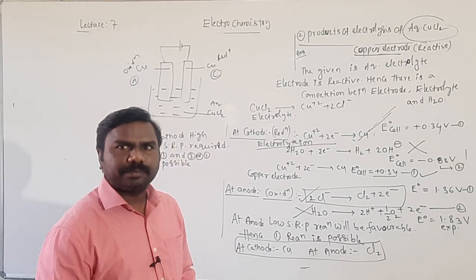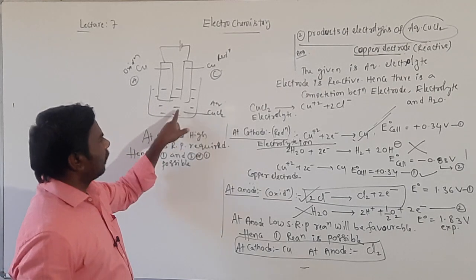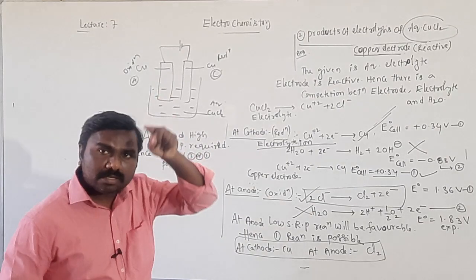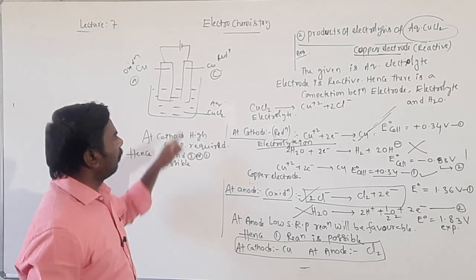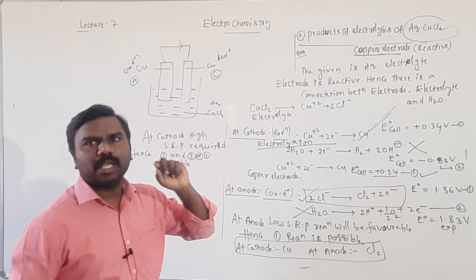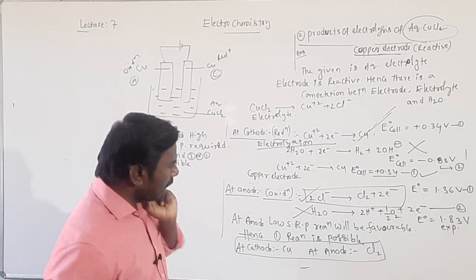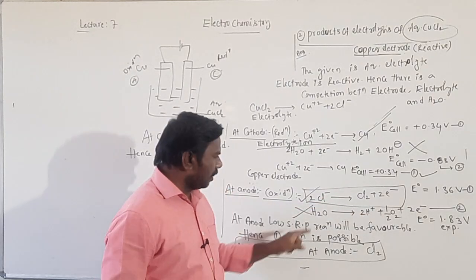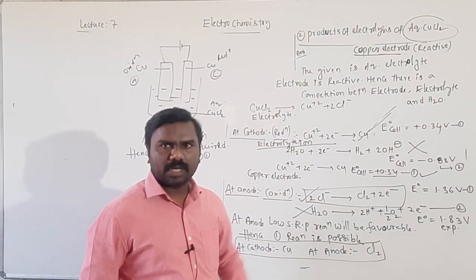Next, at anode, Cl minus from aqueous solution undergoes oxidation, copper rod can also undergo oxidation, and water in aqueous CuCl2 can also undergo oxidation.